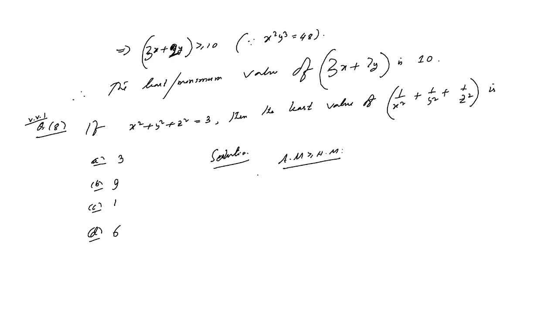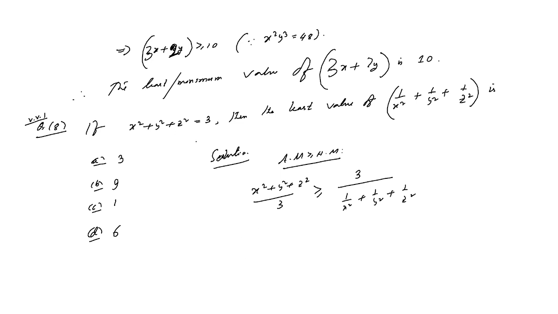So by applying this formula, we can write x square plus y square plus z square by 3 is greater than or equal to 3 by 1 by x square plus 1 by y square plus 1 by z square. Equality sign holds if x, y, z are basically the same.